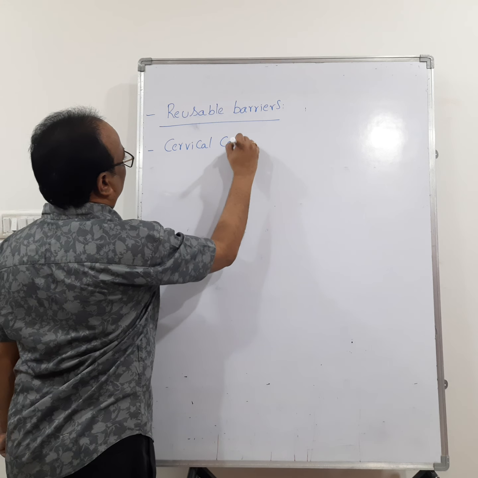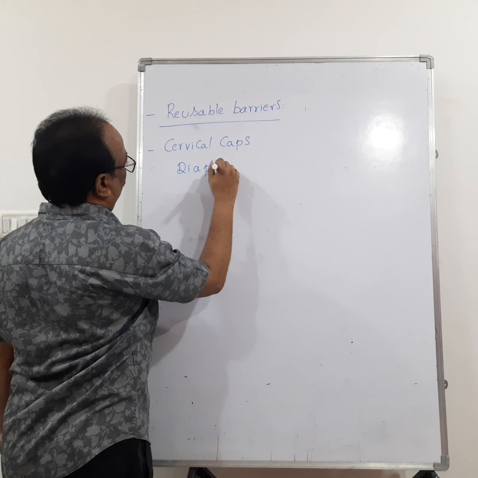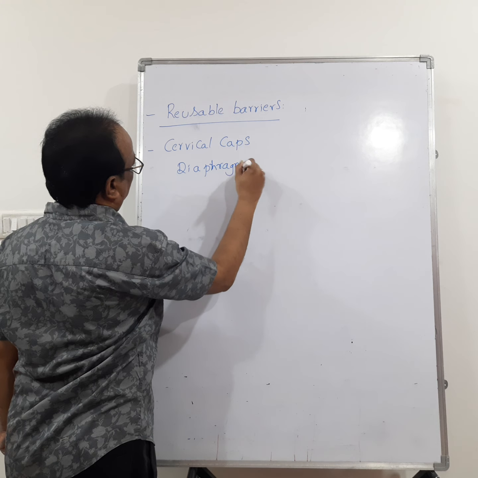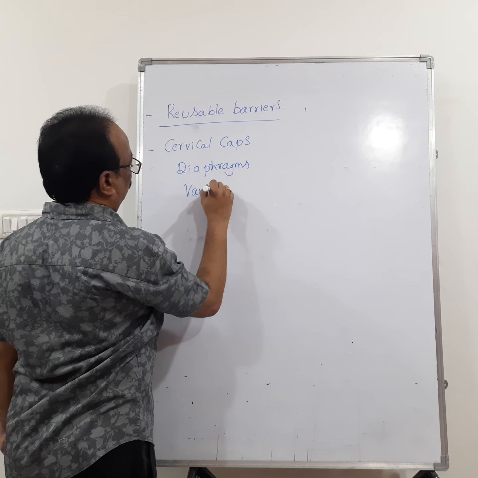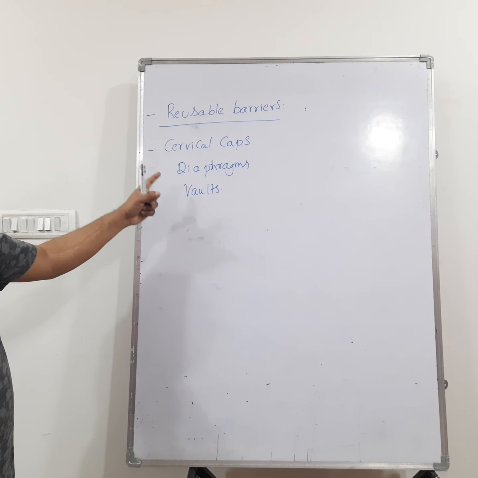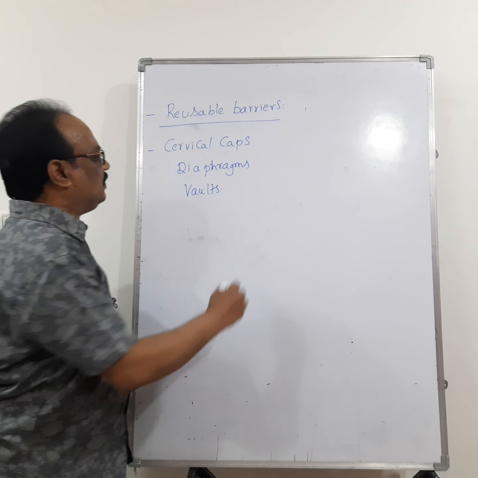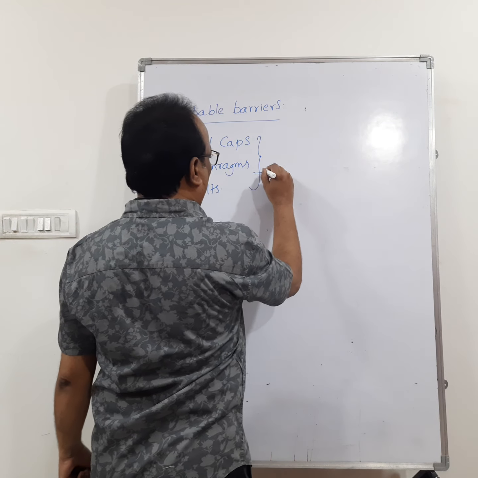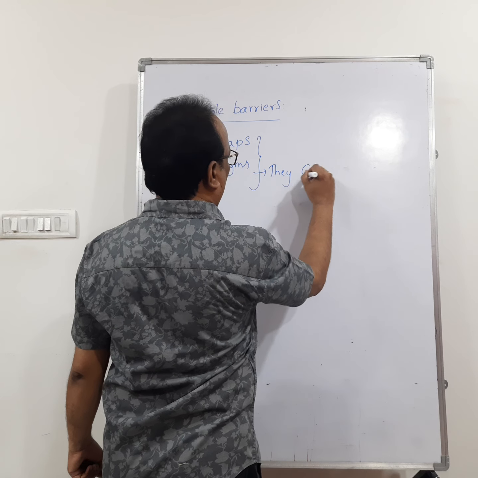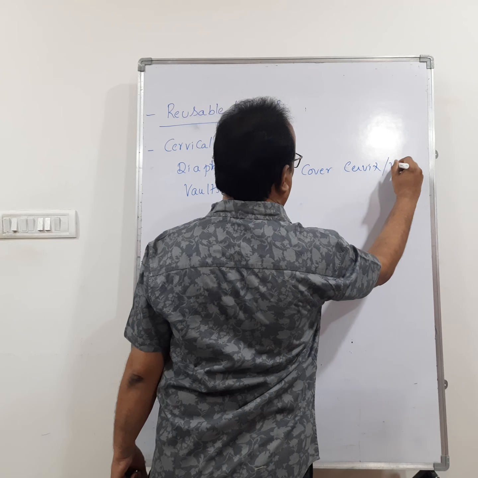Cervical caps, diaphragm, and vaults. So cervical caps, diaphragms and vaults are made up of plastic, and they cover the cervix and vagina.